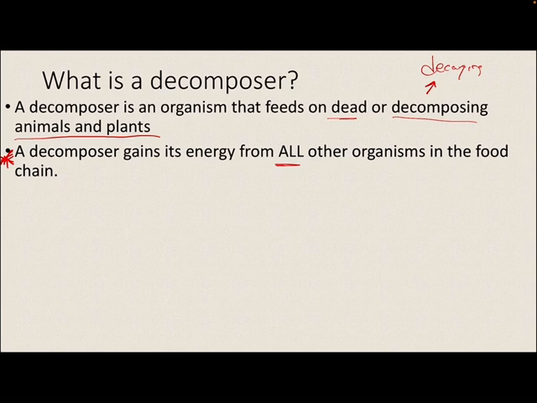And why is that? Because all organisms eventually die. And we just said that decomposers feed on dead animals and plants. And since they feed on the dead, they have the ability to feed on any type of dead organism. So they get their energy from all other organisms in the food chain. Important to remember that, and we're going to see that when we talk about food chains. You'll be able to visualize that.